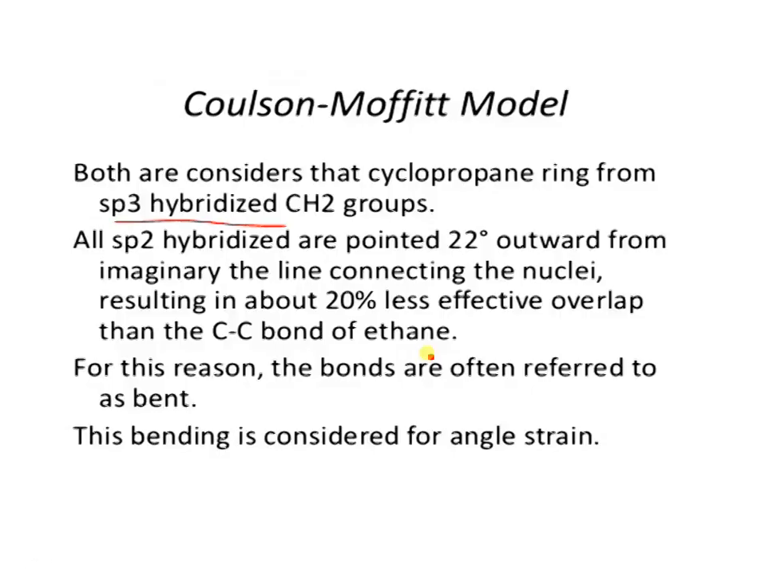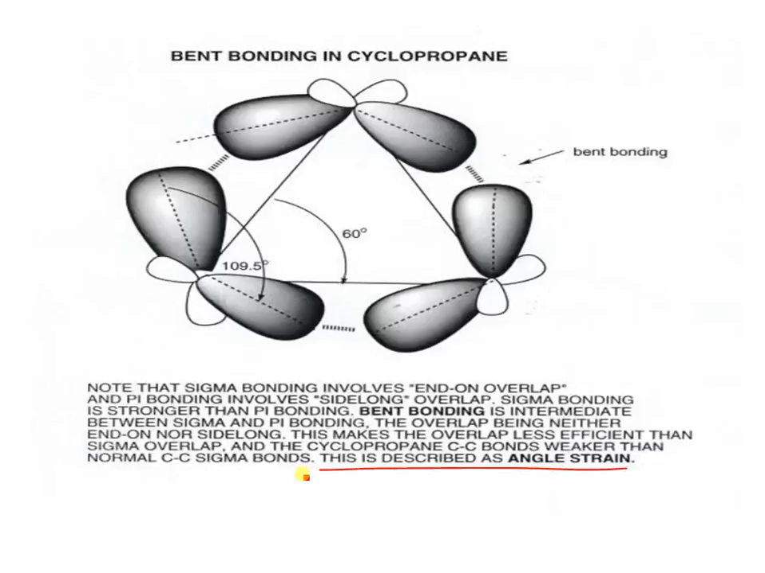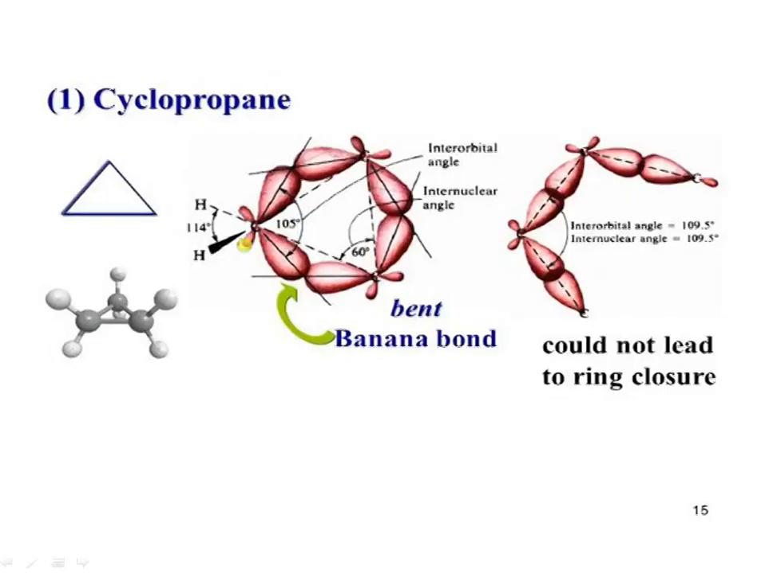This is explained by the scientists in the Coulson-Moffitt model. For this reason, the bonds are often referred to as bent bonds. This bending is considered responsible for the angle strain. So these bonds are bent, with a 60-degree internuclear angle and an interorbital angle of 105 degrees.